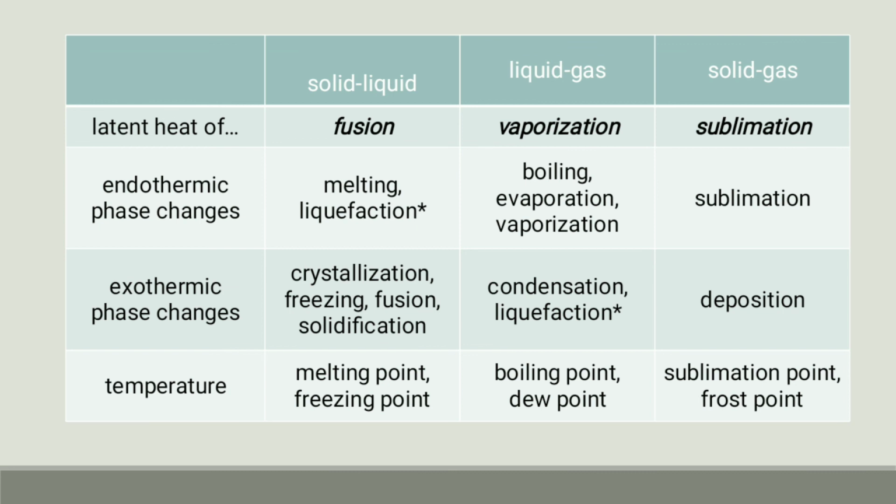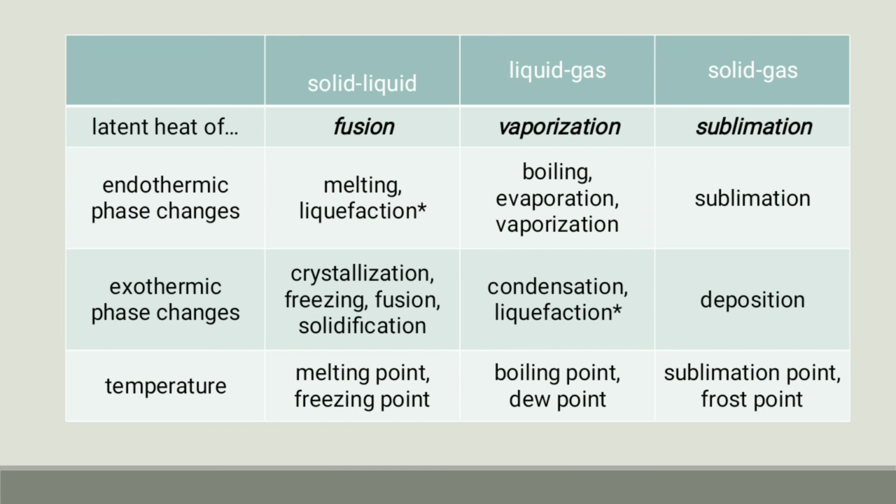So in case of fusion, the endothermic process is melting or liquefaction, whereas the exothermic phase change is crystallization, freezing or solidification, and the temperature is known as melting point or freezing point.